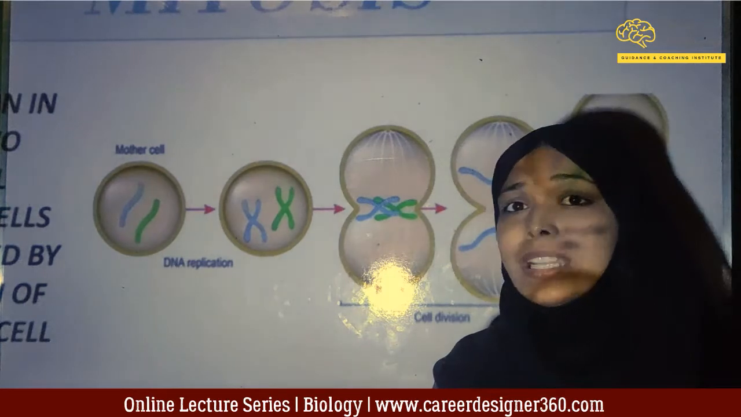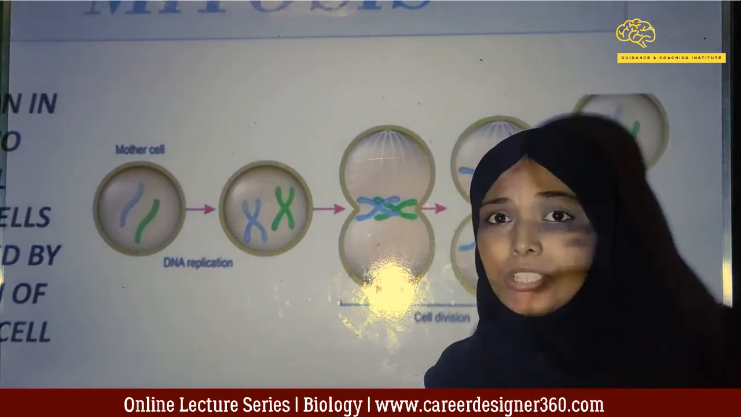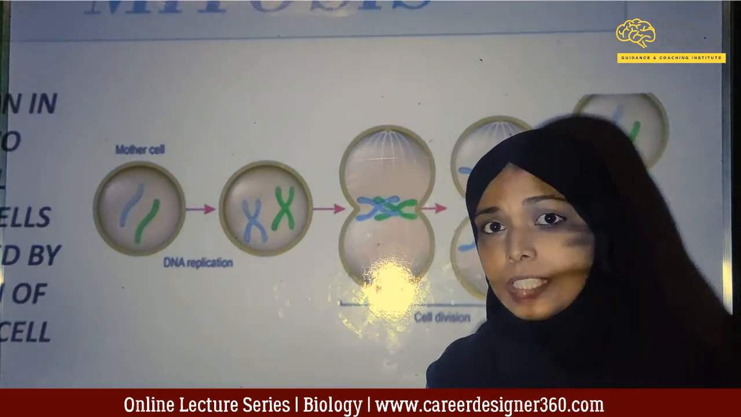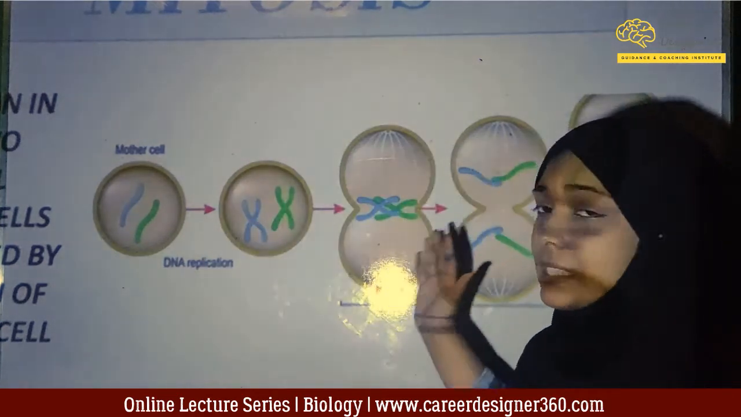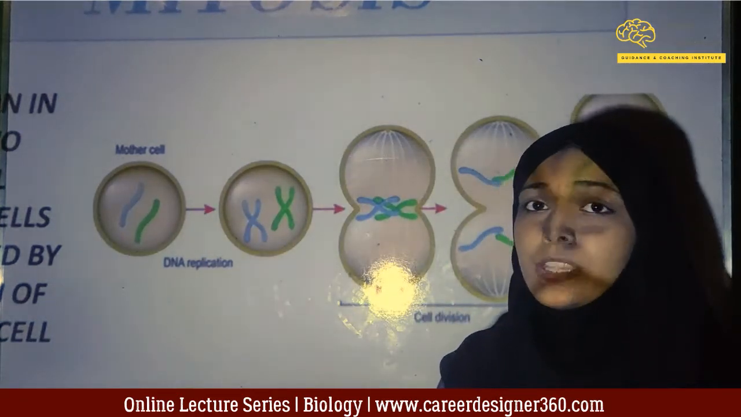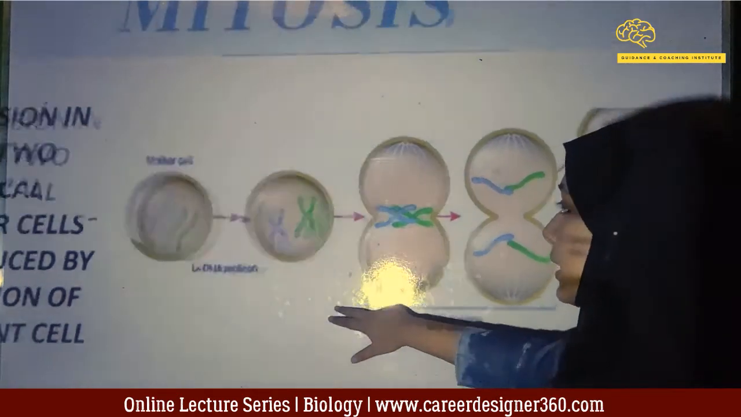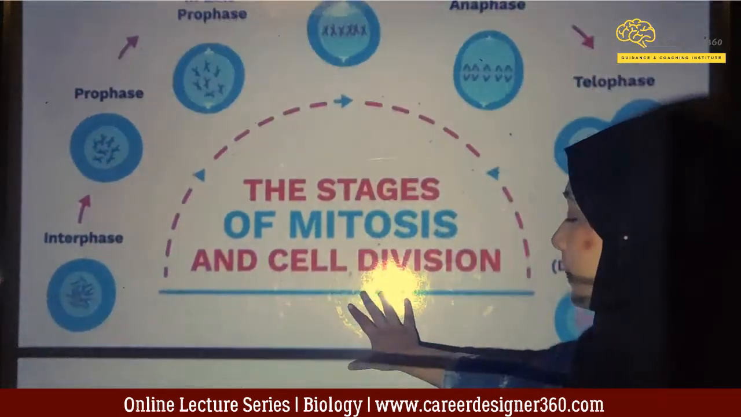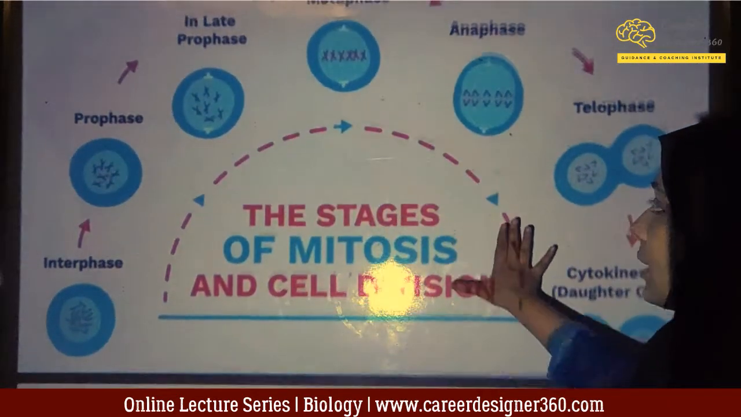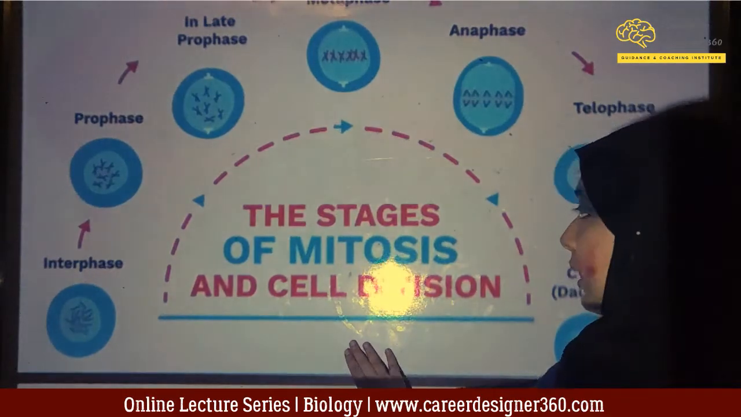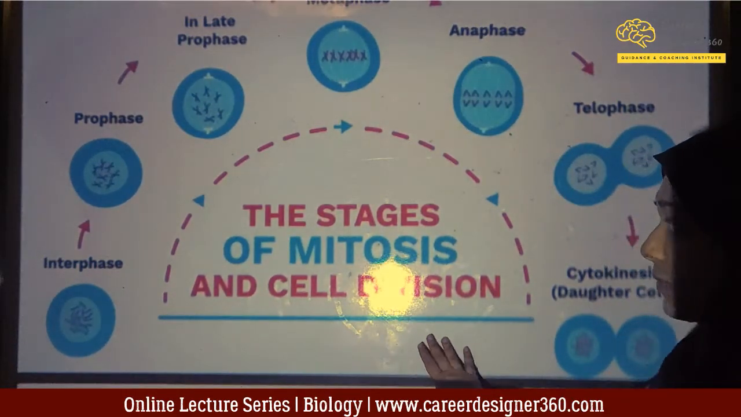So, it's not a one-step process. There are many stages involved in mitosis from mother cell to daughter cell. It's not a one-step process. So, we'll come to each of these stages one by one. So, this is the overall stages of mitosis and the cell division.